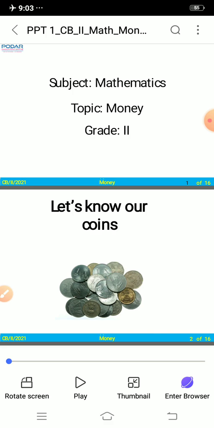So children, today we are going to start a new chapter in maths, and the name of the chapter is money. We all know what money is, right? Okay, so now let's learn further.